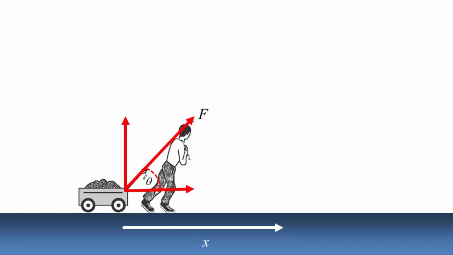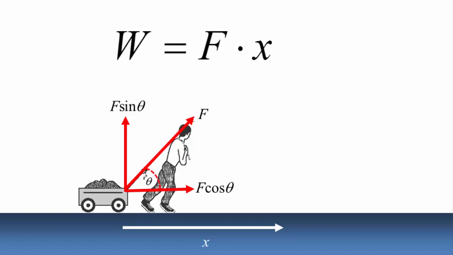So when we resolve the force into the horizontal and vertical components, we see that the component of the force that is in the direction of the motion is F cos theta. So this is a component of the force that does the work to move the cart the distance x. Therefore, the work done by the constant force to displace an object can be written as W is equal to Fx cos theta, where theta is the angle between the force vector F and the displacement vector x. The net result of a dot product is a scalar, since we are multiplying the magnitudes of two vectors. So work is a scalar quantity.